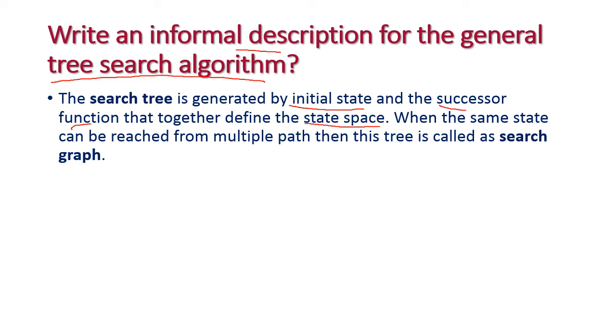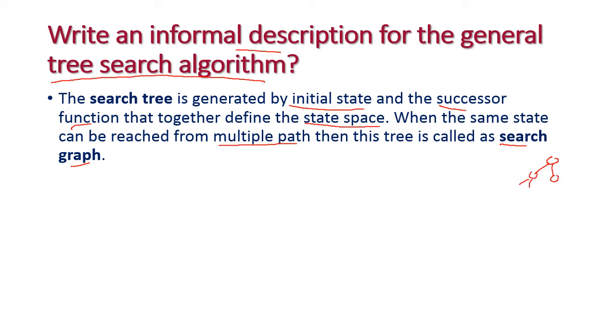When the same state can be reached from multiple paths, then this tree is called a search graph. Okay. Here tree means there should not be any loop.